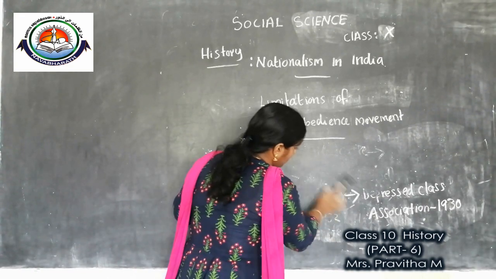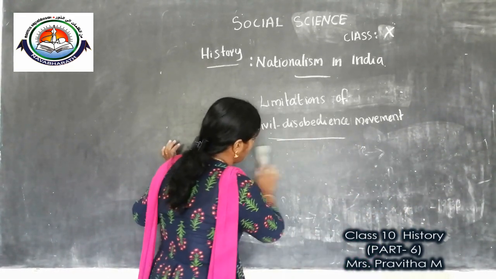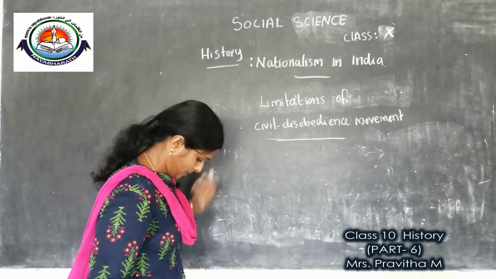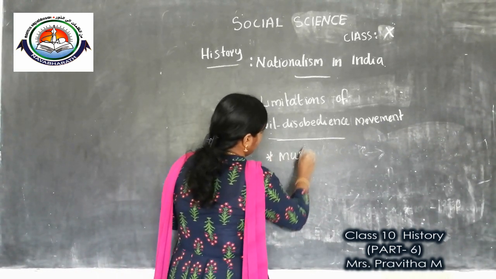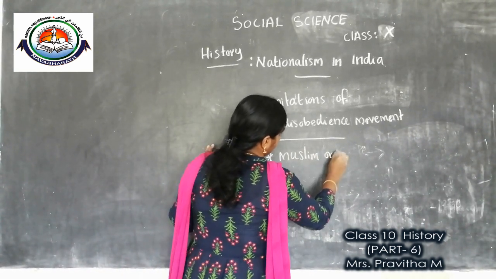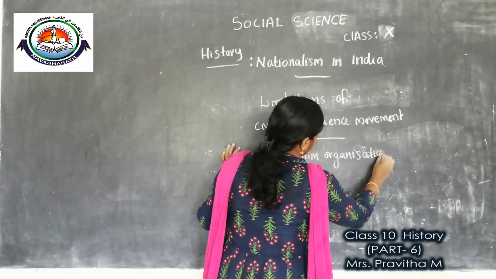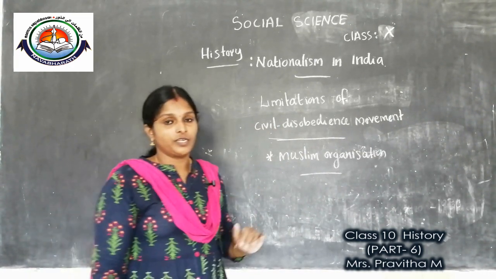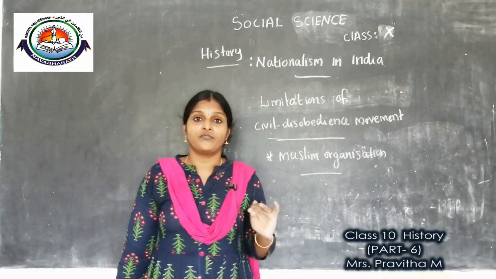Now we will look at why the Muslim organizations' response was lukewarm. Children, you know we discussed the non-cooperation and Khilafat movement.